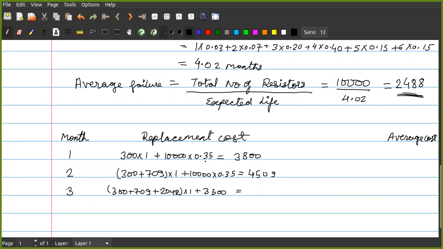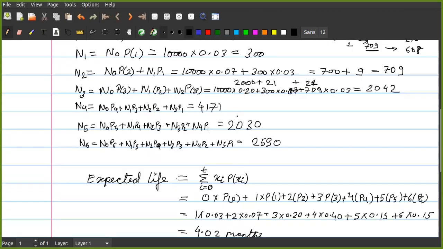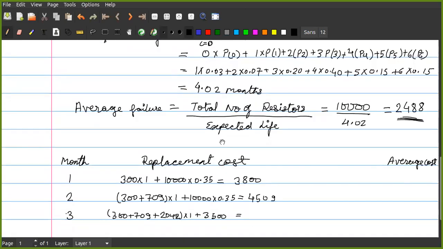I'm getting it as 650, sir. The replacement cost is 10,000 into 0.35. How is it? Wait, just a second. 10,000 into 0.35. Got it, 3,500, sir. You made some mistake. After the class, we will talk.